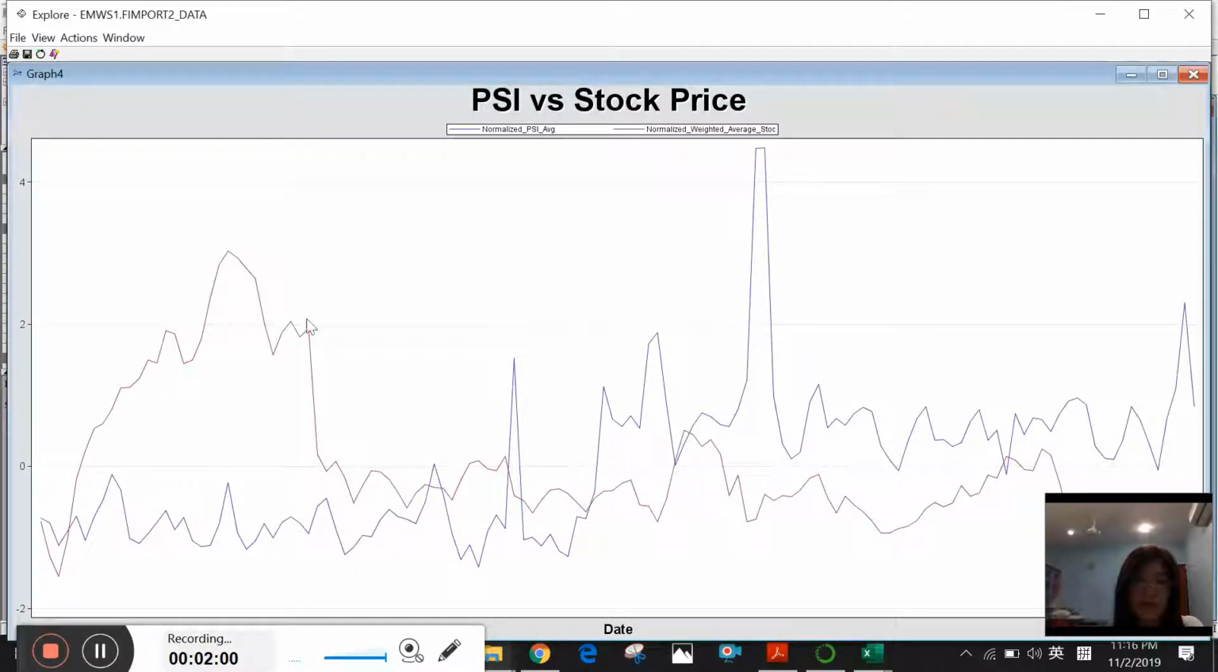Here is a graph. We can see that the blue color is the PSI data and the red color is the stock price data. It seems like whenever the PSI data is very high, the stock price data will drop. You can see the spike here, and then the stock price data is dropping. When there is a spike here, the stock price data also drops. Same goes to here. And when the PSI data is very low, the stock price data is very high.